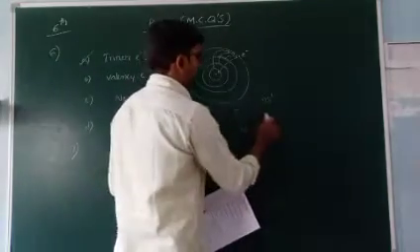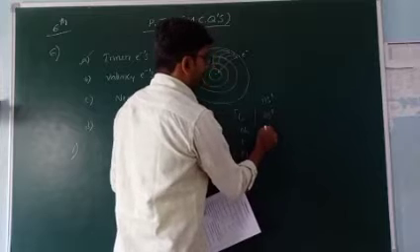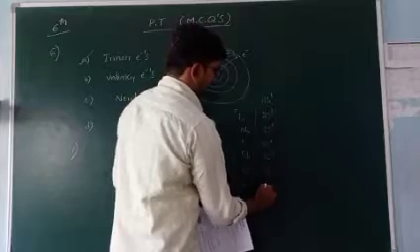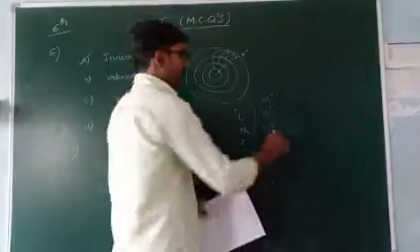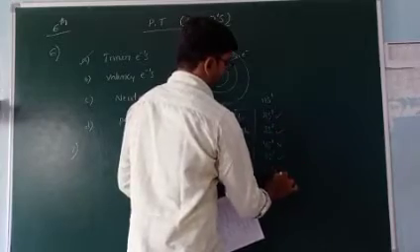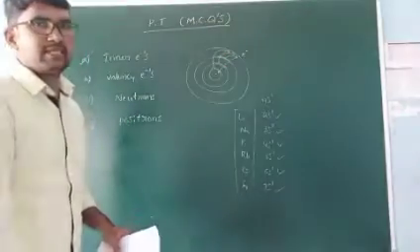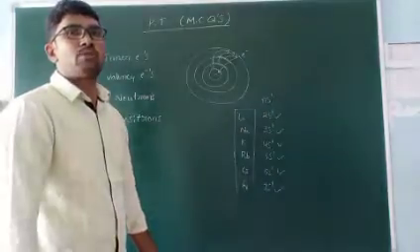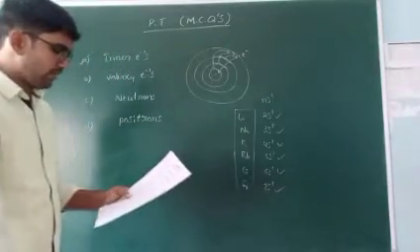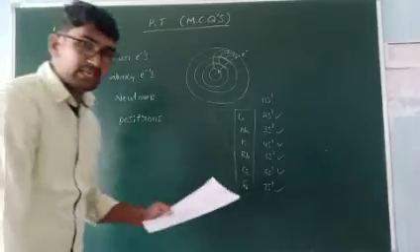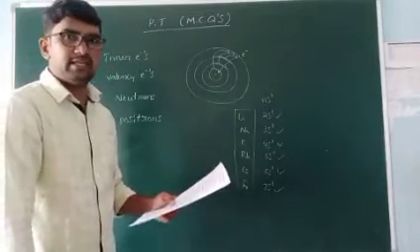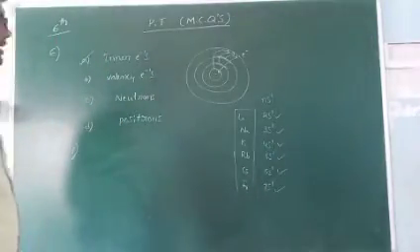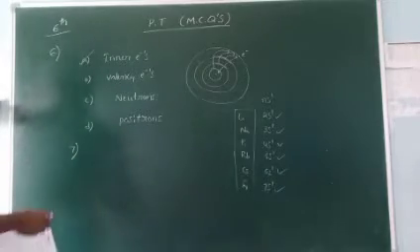Number of electrons in the outermost shell, because this is the general electronic configuration of this group's elements. In the outermost shell, lithium is 2s1, sodium 3s1, potassium 4s1, then 5s1, 6s1, 7s1. So only one electron is present in the outermost shell. In any group, the outermost electrons are the same. So, the answer is B for the seventh one. But check the remaining two. C, same chemical properties; D, physical properties, which of course are not the same for all elements. Okay, now next one. Eighth one.